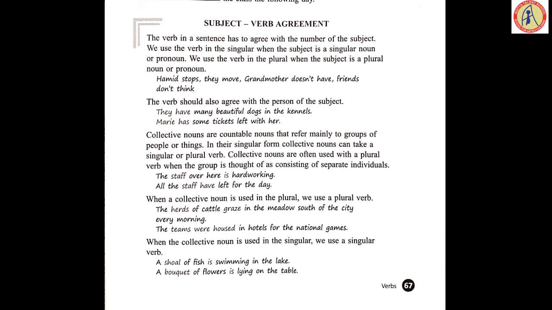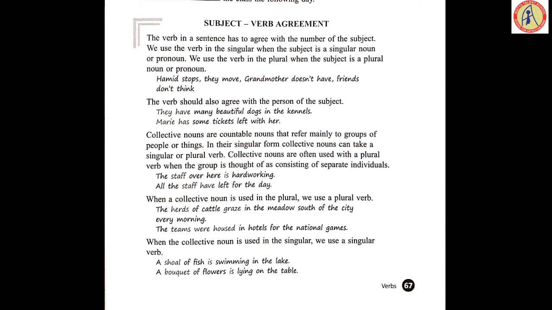See, in these two sentences, staff is the common subject. But identify the difference here. One is taken as a singular subject, the second is taken as plural. So, basing on the subject, please change the verb form. When a collective noun is used in the plural, we use a plural verb. The herds of cattle, herds, it is used in the plural, graze in the meadow south of the city every morning. The teams were housed in hotels for the national games.